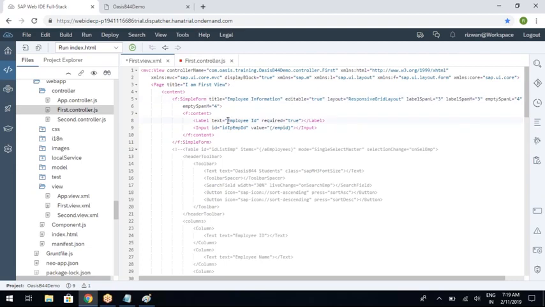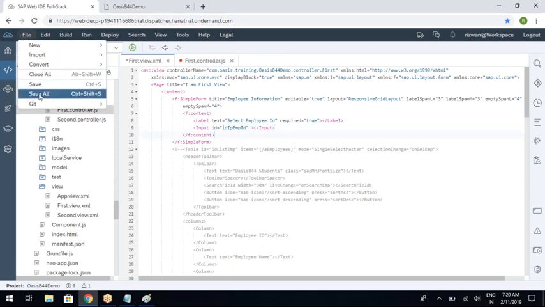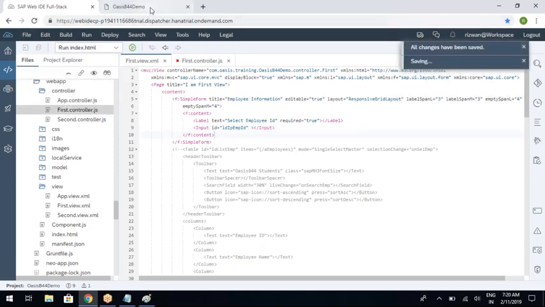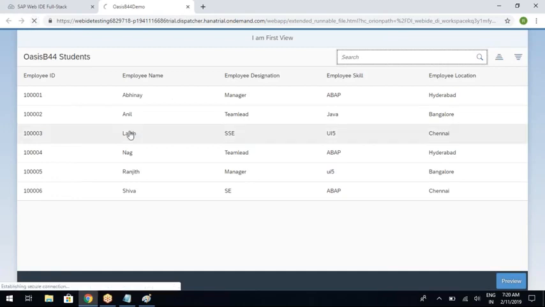Okay, so employee information, select employee ID. It's an input field, and I don't need all this stuff, right? So I've taken only a label with the input field. So you will find a simple form with a label and input field here.